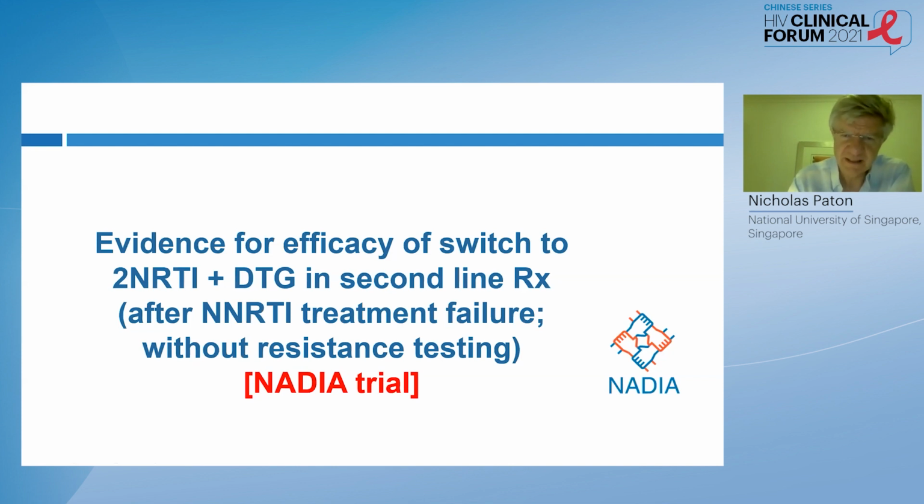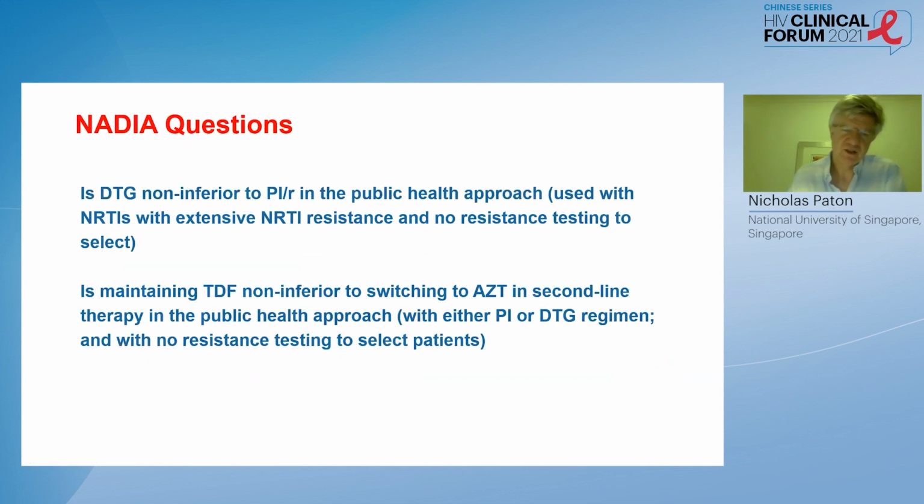The other piece of evidence I'm going to talk about is from the NADIA trial. The NADIA trial investigated switching from a failing efavirenz-based regimen to two nucleosides plus dolutegravir, again, without resistance testing. The NADIA trial sought to answer two questions.